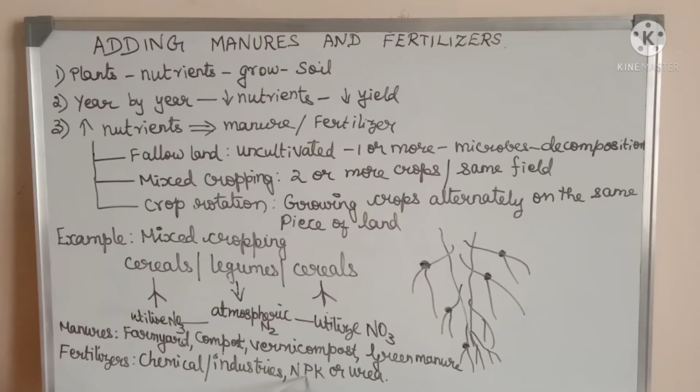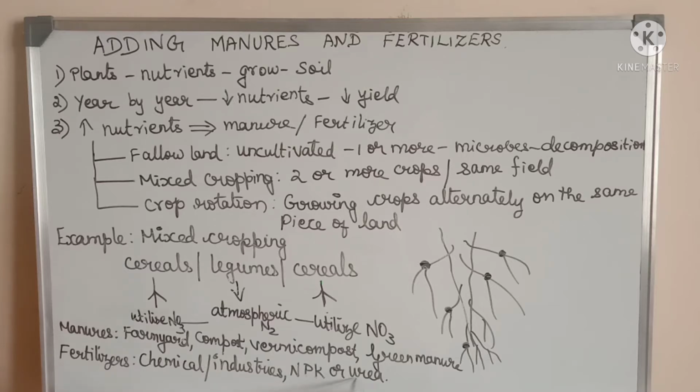Basically, they are obtained in different forms. For example, the nitrogenous fertilizers are urea, ammonium sulfate, sodium nitrate, etc. The phosphate fertilizers include superphosphate, ammonium phosphate, etc. Then the potassium fertilizers include the potash or potassium sulfate.